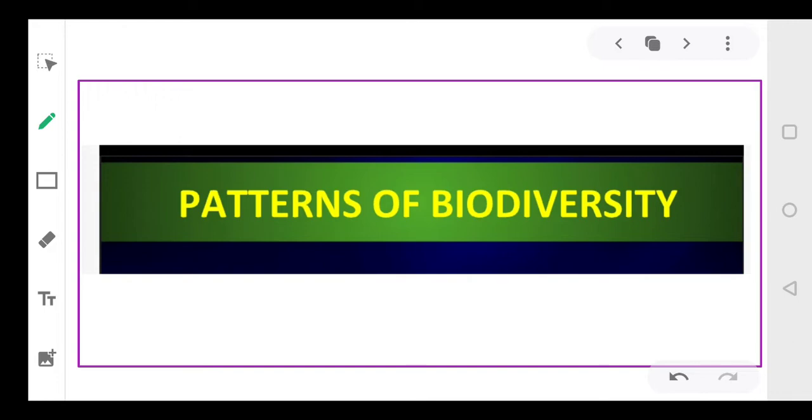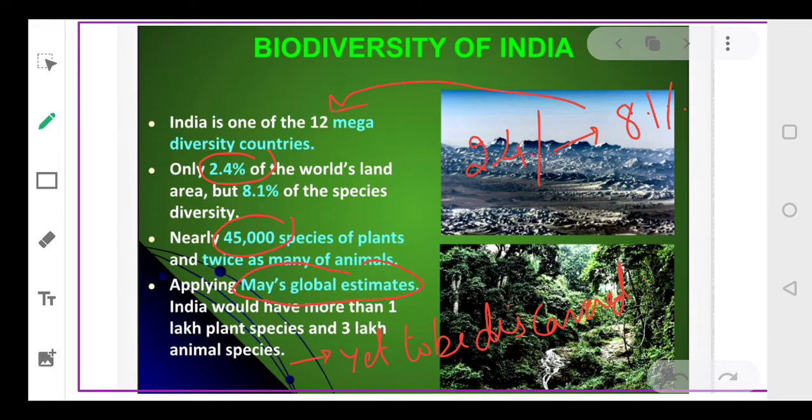Now, before we go to the patterns of biodiversity, you need to understand the situation in terms of biodiversity. देखिए, हम देख पा रहे हैं कि पिछले कुछ सालों में, in last many years, we have observed that the number of species are becoming extinct even before we are discovering them. So, जो pace हमारी extinction की चल रही है उस हिसाब से हम ऐसा मानते हैं, there's a very famous quotation that I'll say, that nature's biological library is burning even before we are cataloging the titles of all the books that are stocked there.